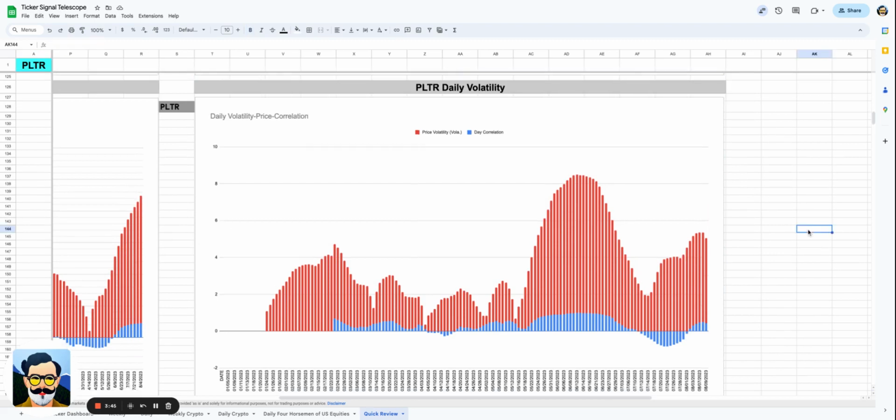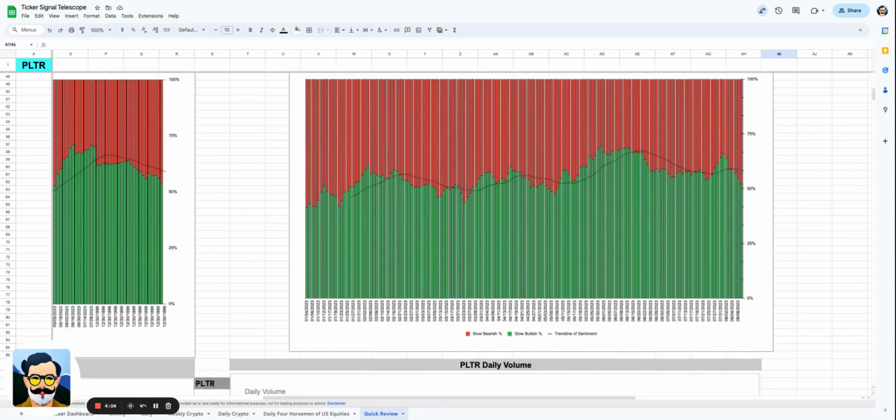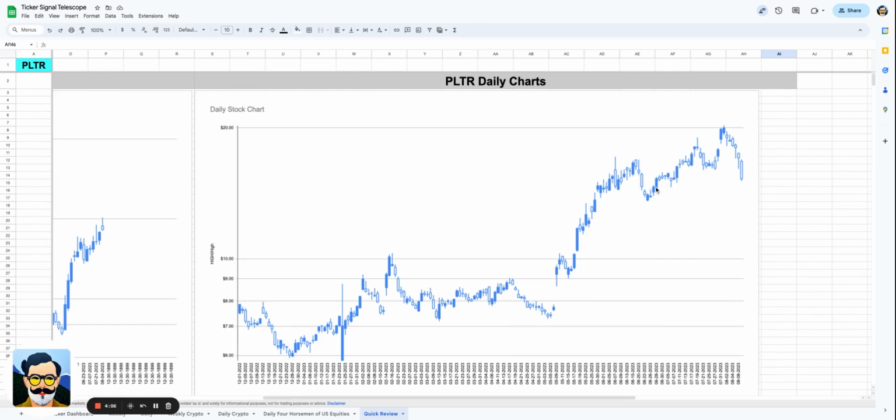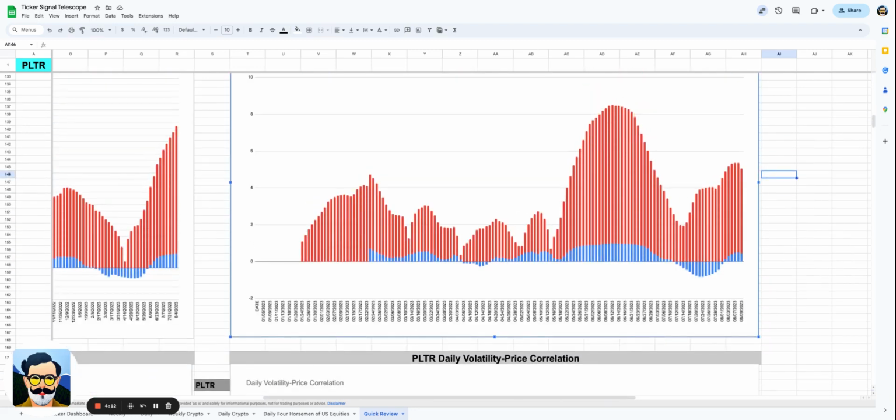Now, looking at the volatility, this is exactly what we wanted to see. Volatility is starting to roll off a cliff. And it's interesting because the way the volatility worked was that it looks like in June, it started to roll, and the correlation started to roll down negative as well. Now, that was a positive sign because when you have the volatility falling and the correlation falling at the same time, you're going to get very tight price patterns. You're going to get essentially this kind of move. You're going to get tight price consolidation and higher highs, essentially until you get either a confirmation of the bullish move or you get a rollover.